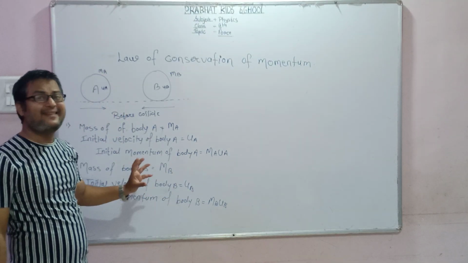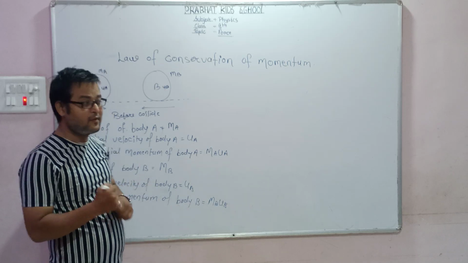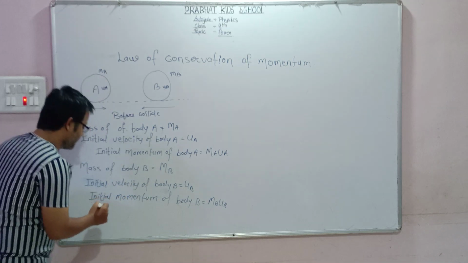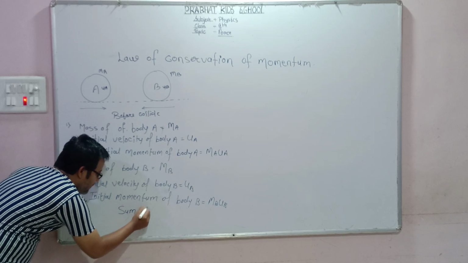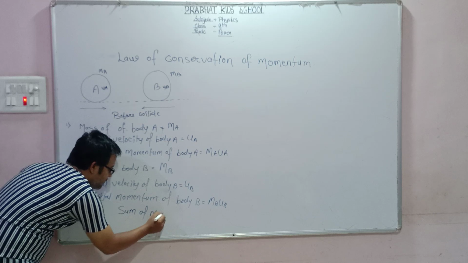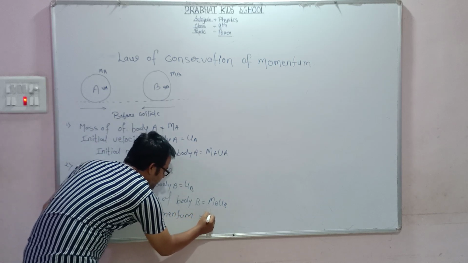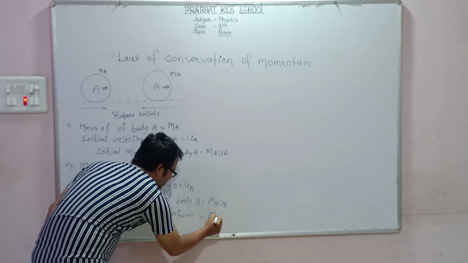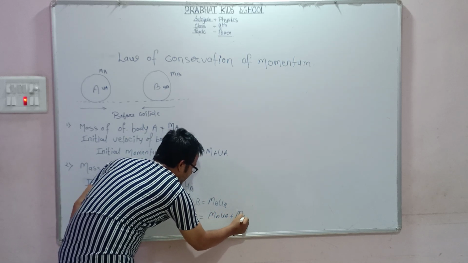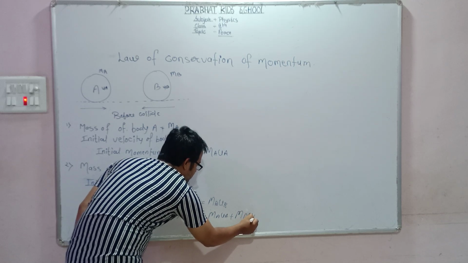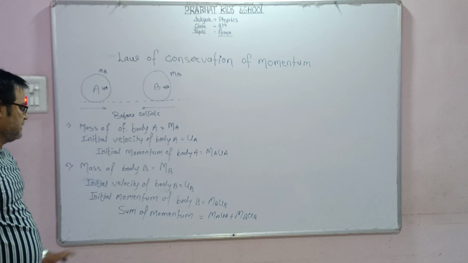So what is the sum of their momentum before collision? The sum of momentum of the two bodies before collision is MA UA plus MB UB.